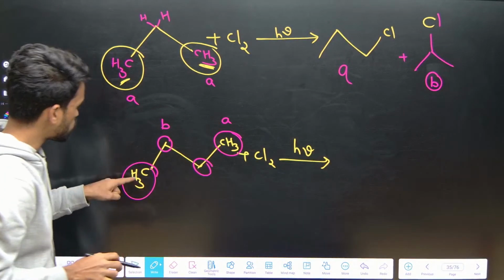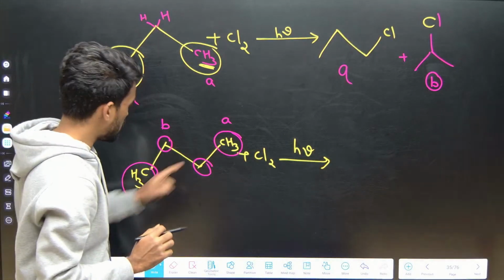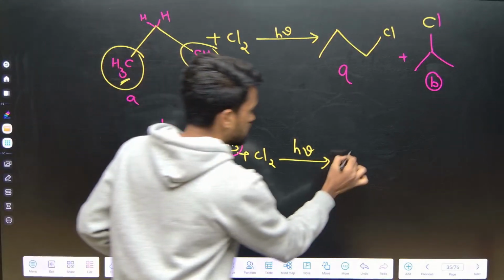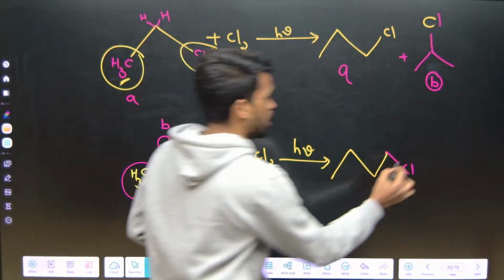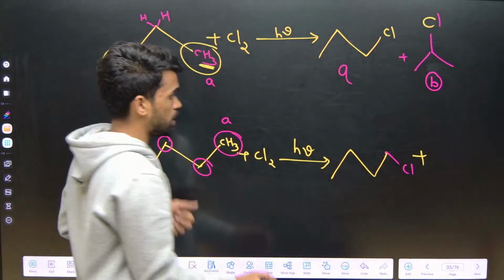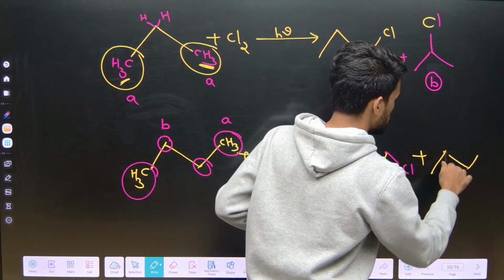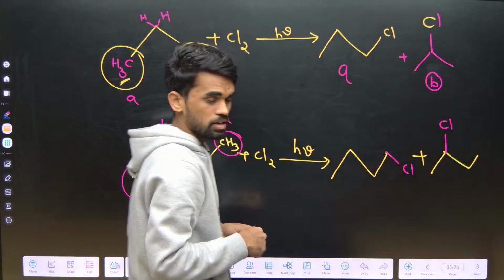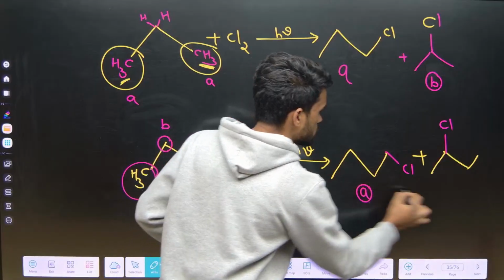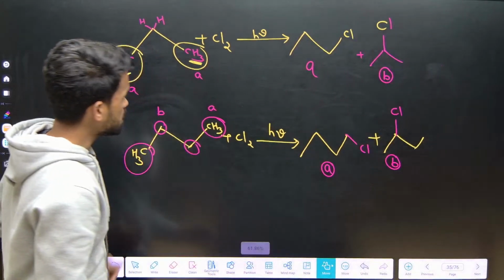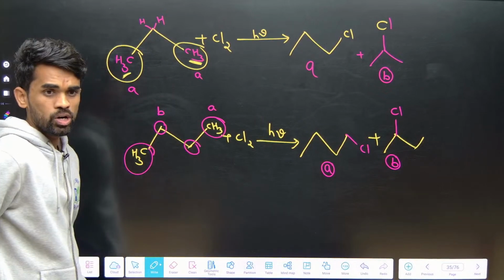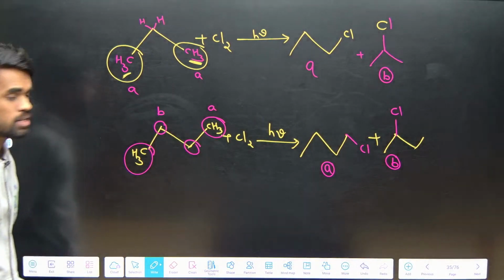Now replace one hydrogen from here or here, both give the same product, that is chlorine at the end. And if I replace at the center, this is the A type product, and this is the B type product. So how many are you seeing? Is there any other way to get another product? No. So what will be your answer?